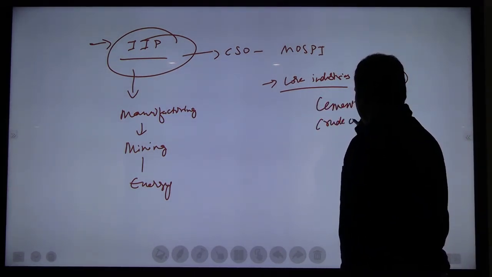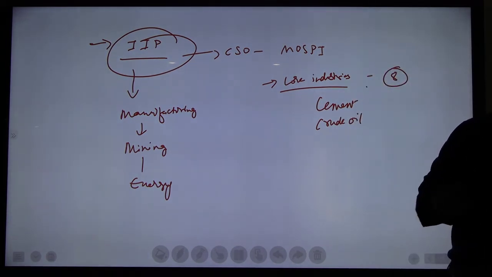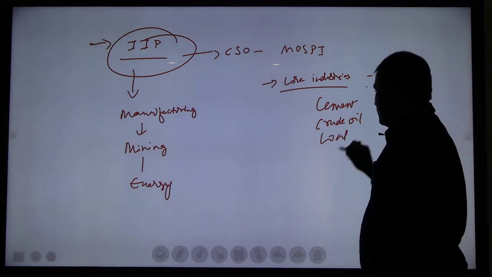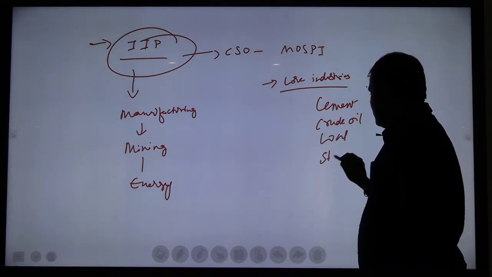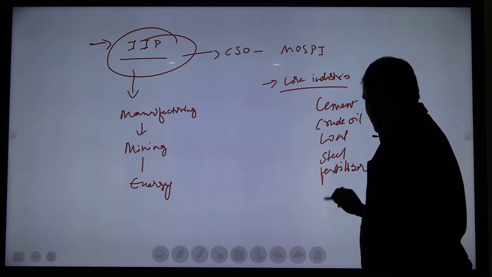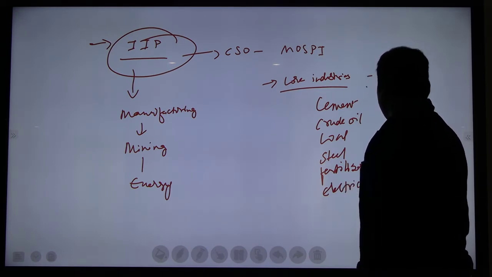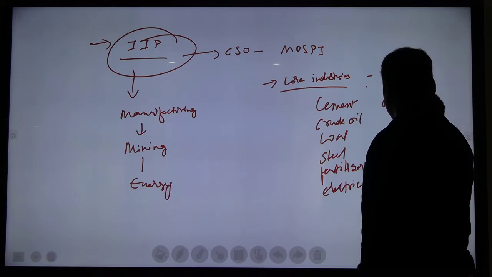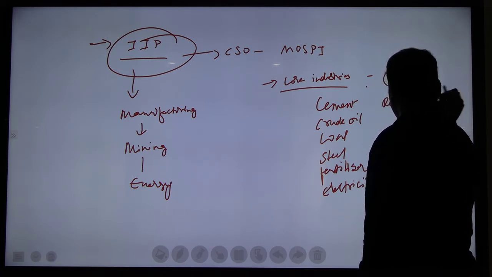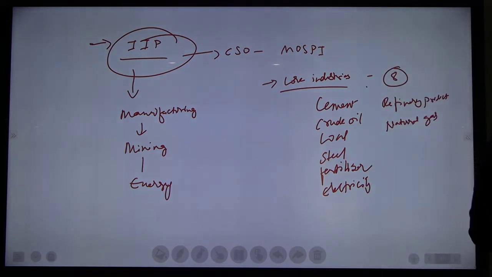Cement, crude oil, coal, then next steel, fertilizer, electricity, refinery product, natural gas. So these are the 8 core industries.